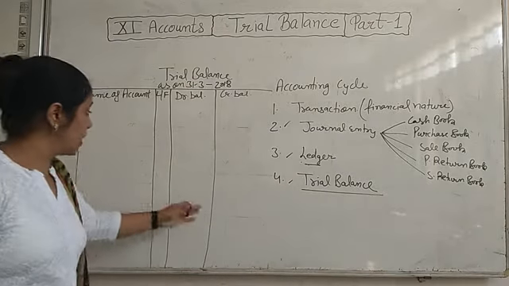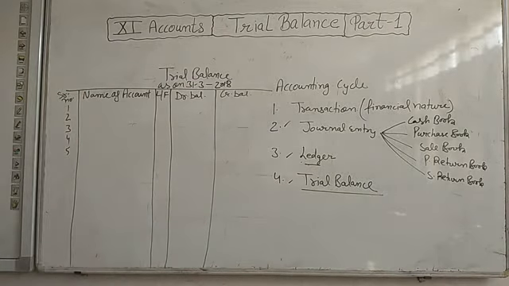Maybe we have done the total wrong in the trial balance, so we will find out the mistake. A separate process is there to find out the mistake.